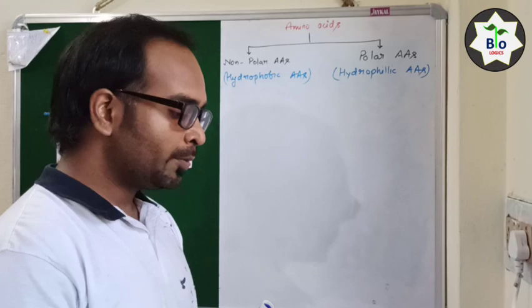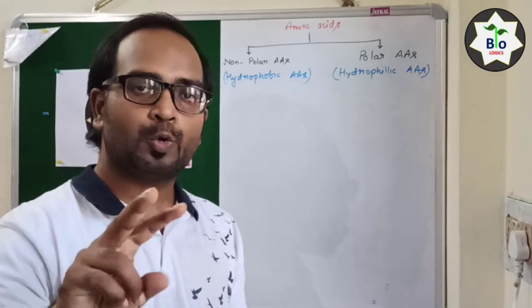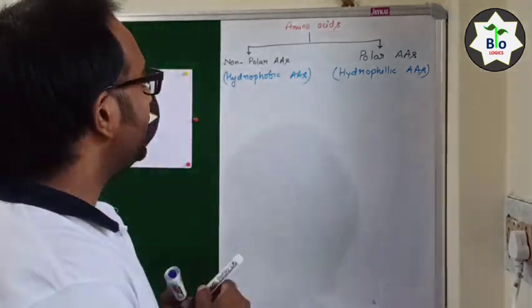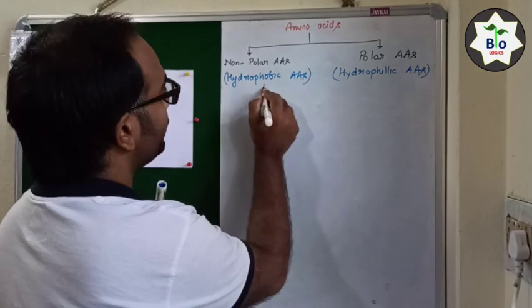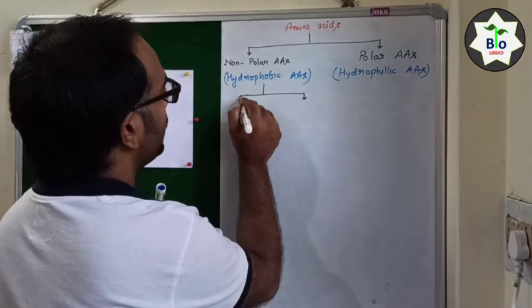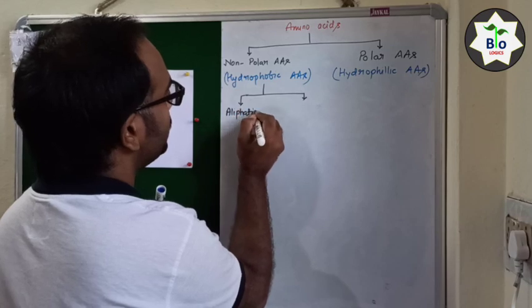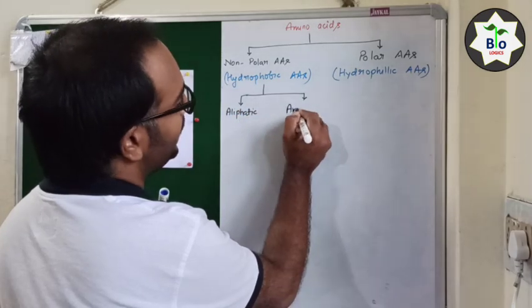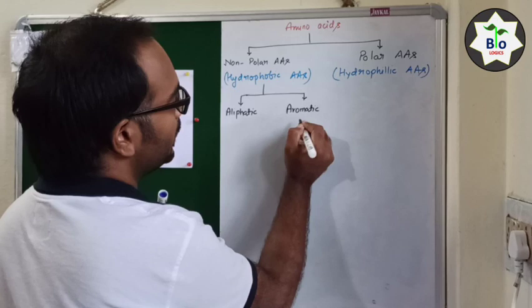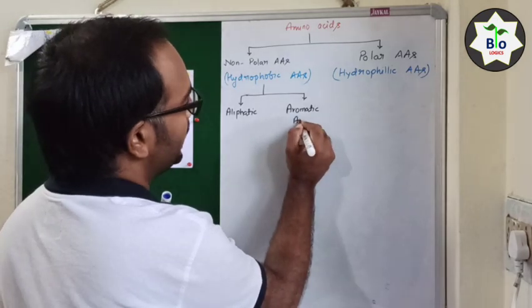Okay, so non-polar amino acids are categorized into two different types. One is aliphatic amino acids and another is aromatic amino acids.